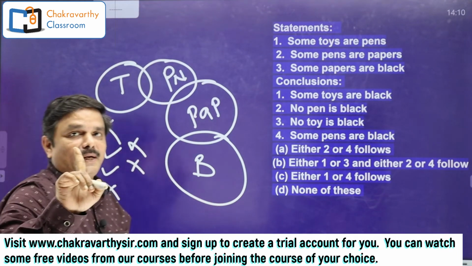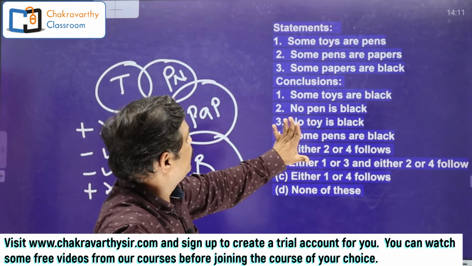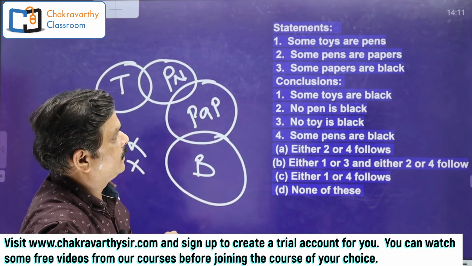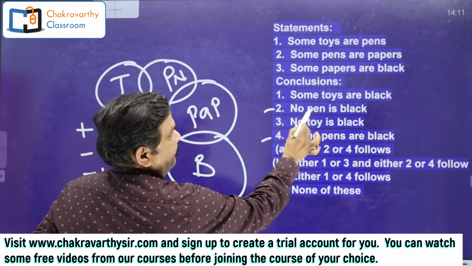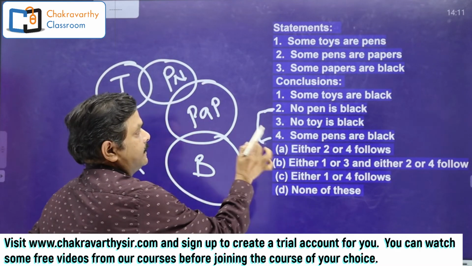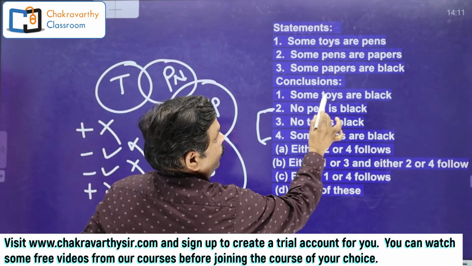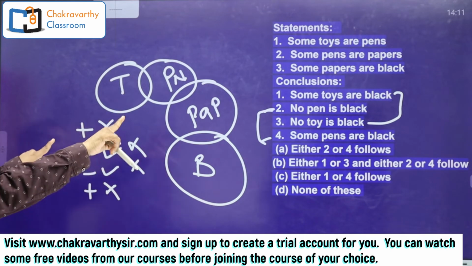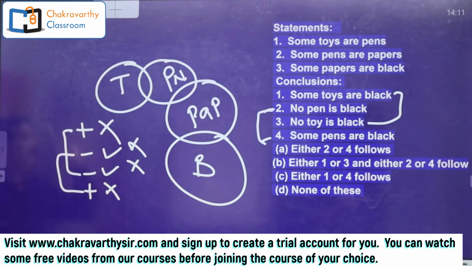Okay, now final step. Is there any either or possibility? Go for complementary pairs. Simply, students, you see, 2 somes are there, 2 no's are there. Check the subject and predicate also. Second one and fourth one you see, no and some, pen black, pen black. Yes, this is complementary. At the same time 1 and 3 also you see, some, no, toy black, toy black. Yes, 1 and 3 complementary. At the same time 2 and 4 complementary.